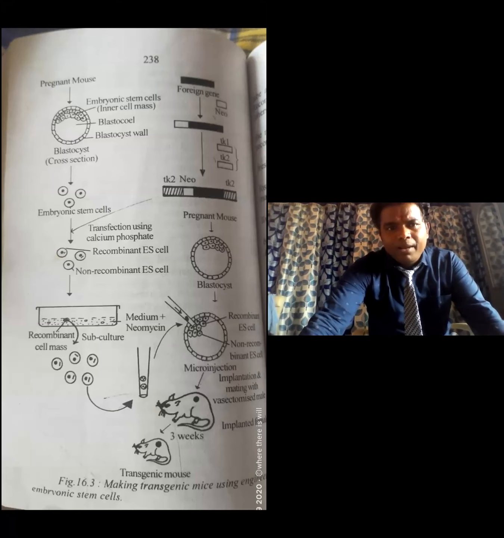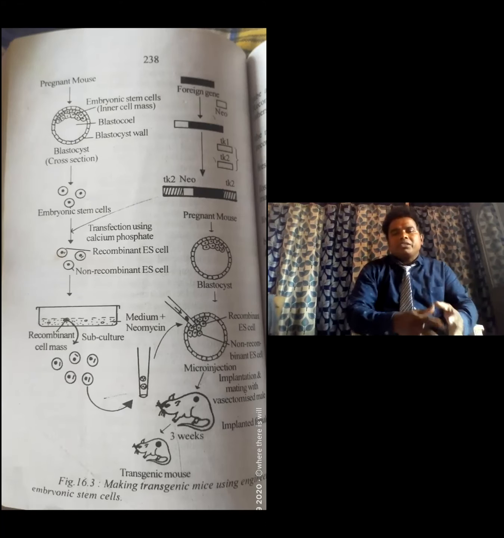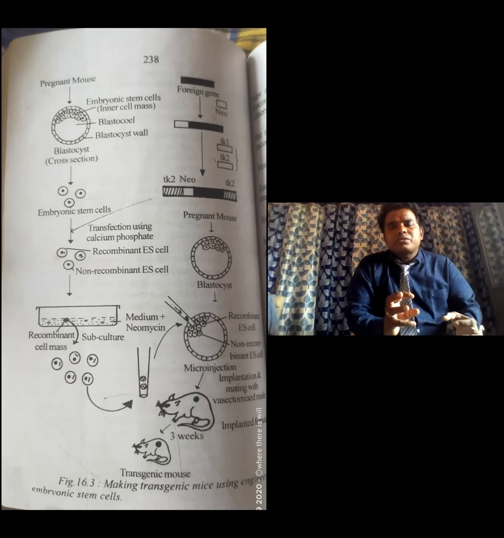From the blastocyst we get the embryonic stem cells. First of all, we choose the pregnant mouse.